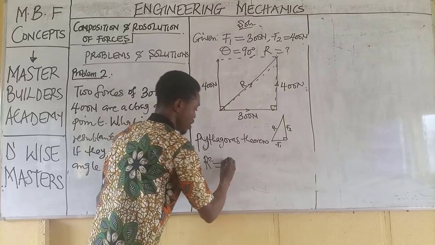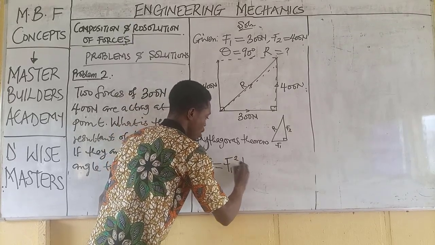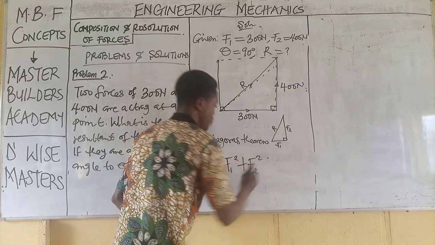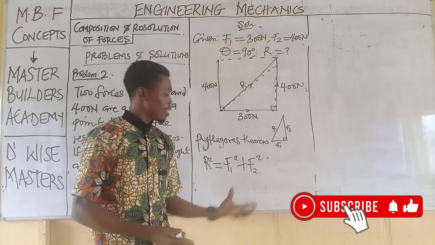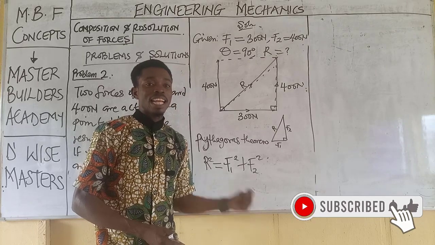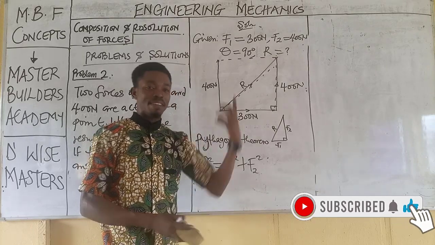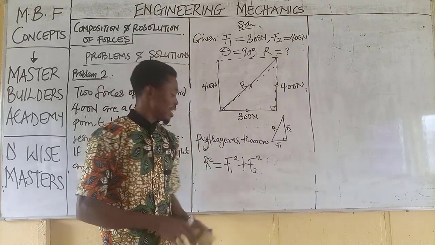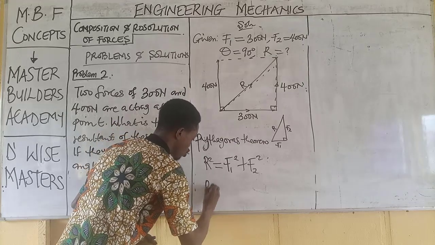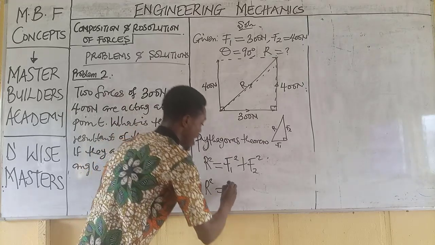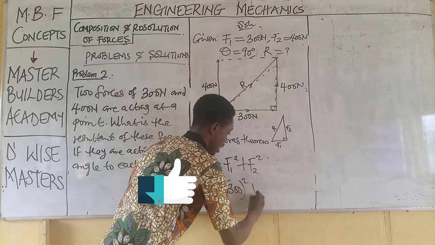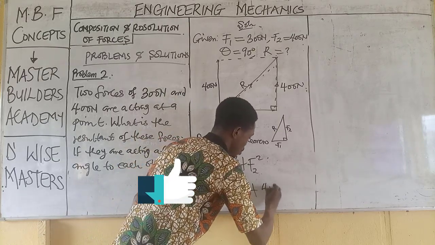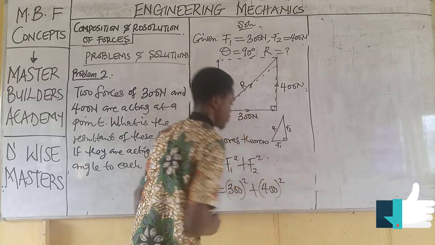R squared is equal to F1 squared plus F2 squared. This is your Pythagoras theorem. Now all I need to do is to put in the values, then I move ahead. Now remember that R squared is unknown. Then F1 is 300 all squared, and this is 400 all squared.